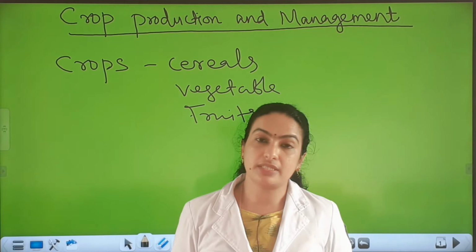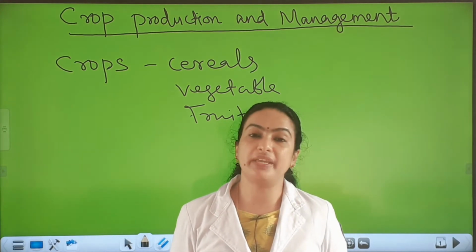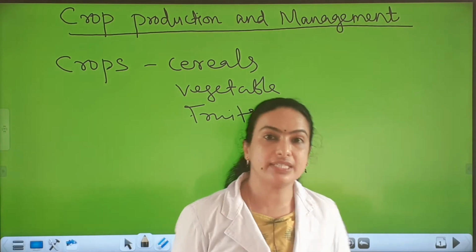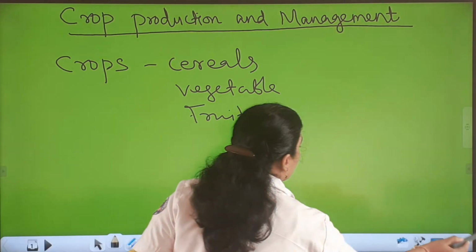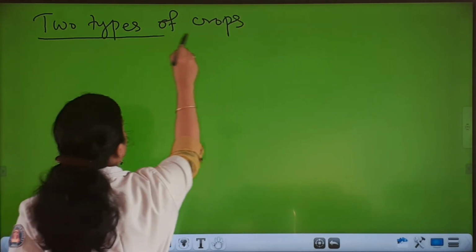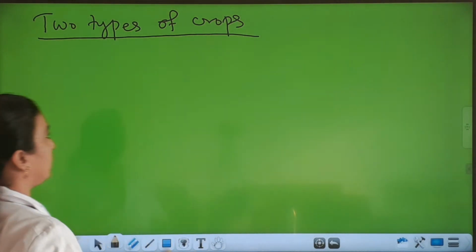So the crops can be classified into two types based on the season in which they are cultivated. We can see what are the types of crops based on season. So based on season, the crops are classified into two types, and this classification is based on the season in which they are cultivated in our country.